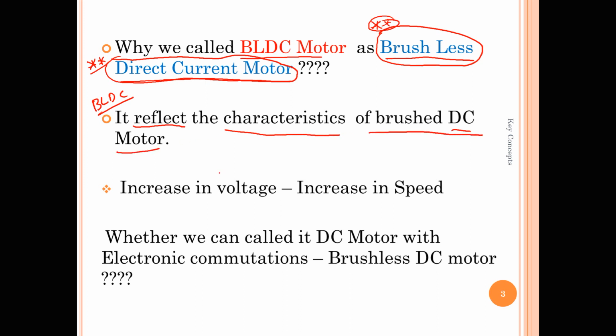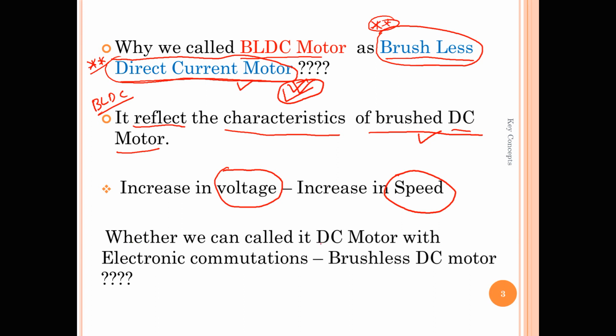The input voltage and speed characteristics are very similar to a brushed DC motor. That's the only reason we call the BLDC motor a DC motor. Now I think I have cleared my point on why it's called a direct current motor.